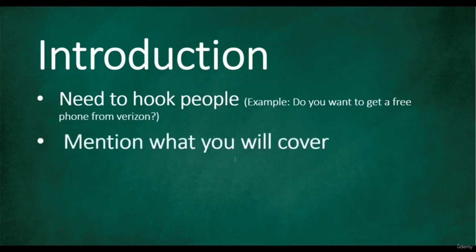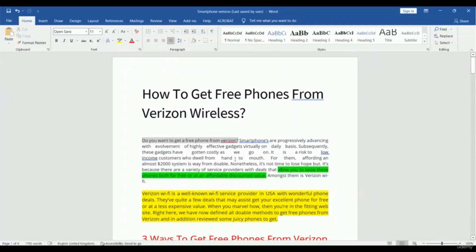Then you have to mention what you will cover. These two paragraphs are our introduction, and inside our introduction we have to mention what we are going to cover in this article. Here is a green mark text that allows you to seize these phones both for free or at an affordable discounted value. So in this line, it's mentioned what is going to be covered in this article.